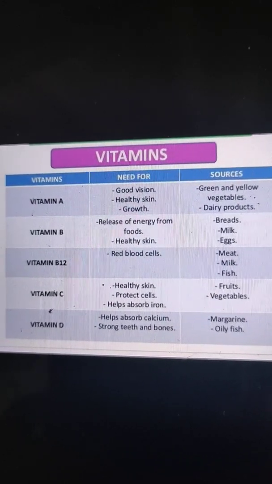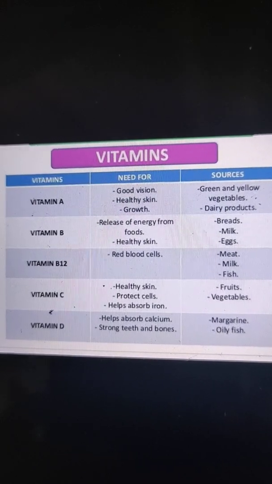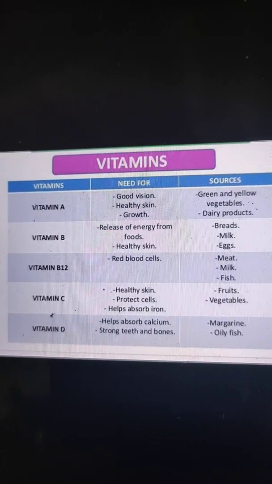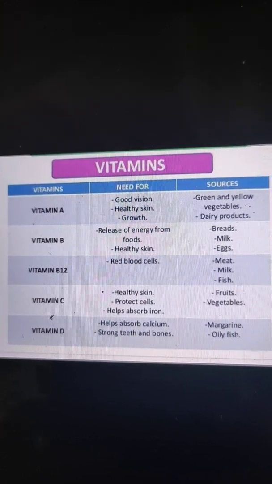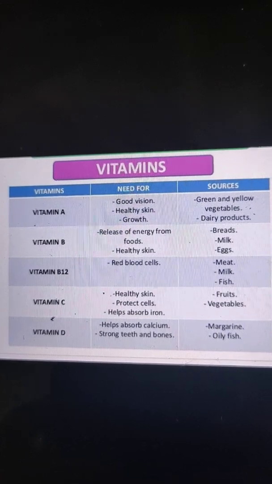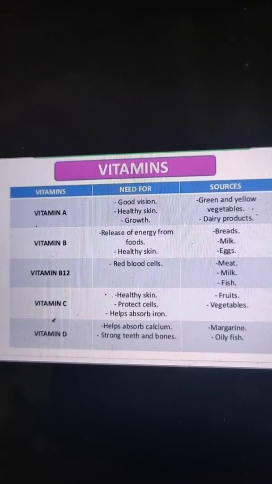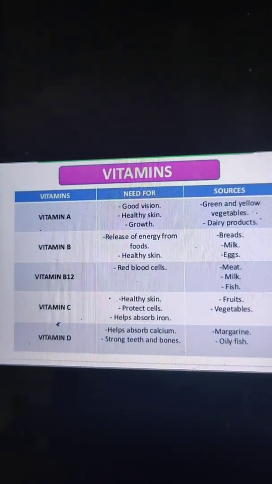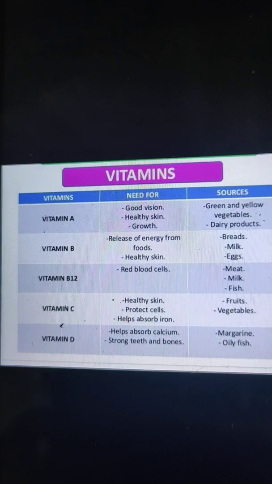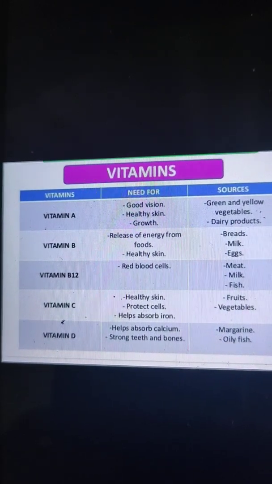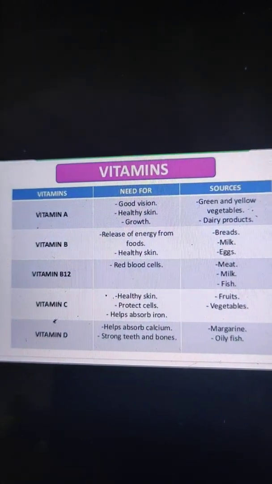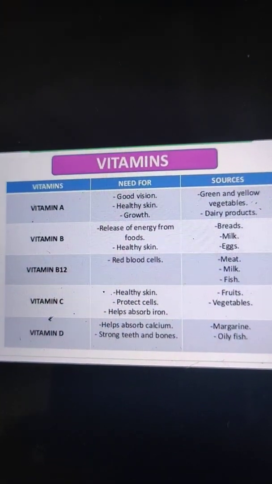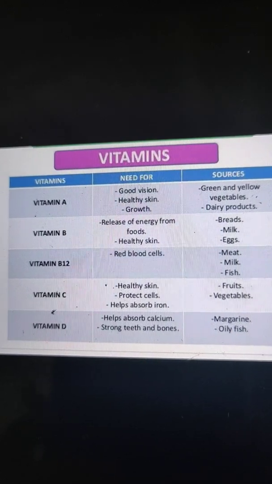The next one is vitamin B12. The main function is that it performs an important role in increasing our red blood cells, and the main sources are meat, milk and fish. Vitamin B12 is also responsible for the formation of healthy blood and proper growth of our body. Cheese is also a very good source of vitamin B12, right?